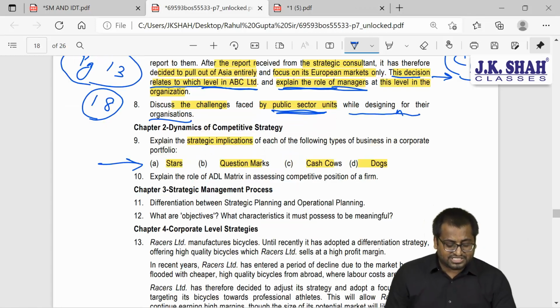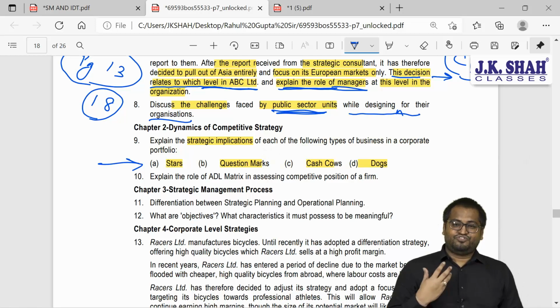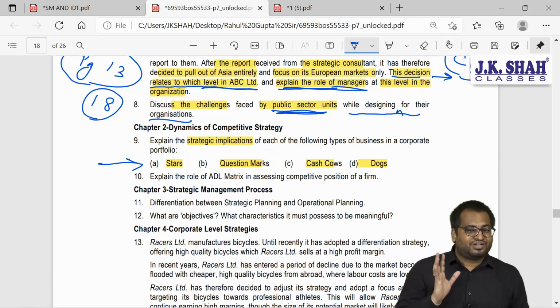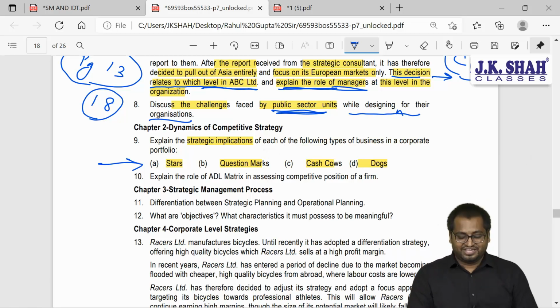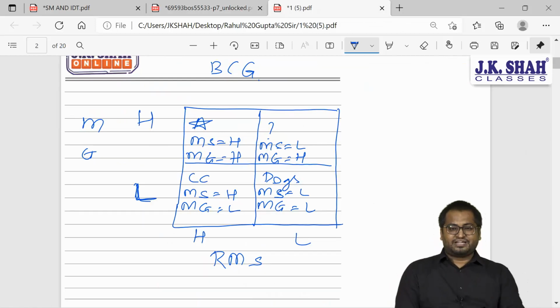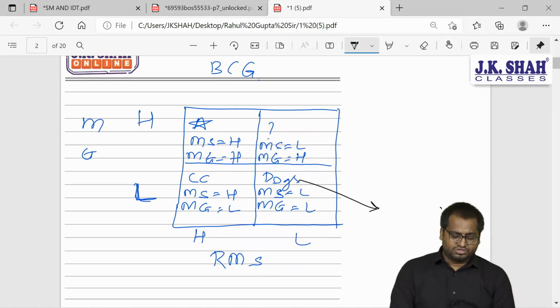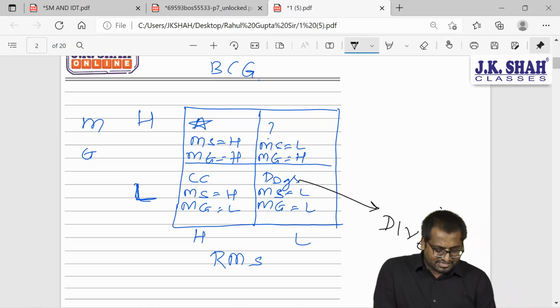Now what is the question that they are asking? Such a simple question, guys. I know you'll feel everything is simple for you. You tell me, for star what you will do, or for that matter for dogs what you will do. If a business falls under this category, what will you do? You will divest.